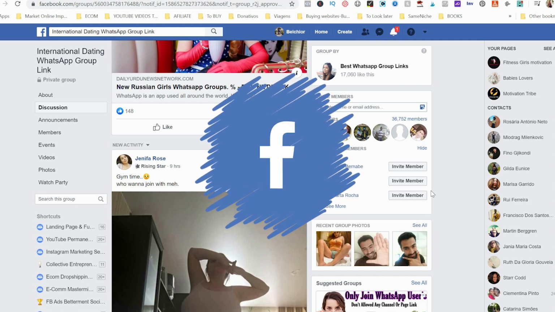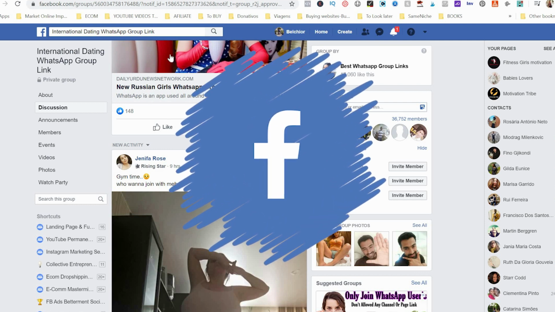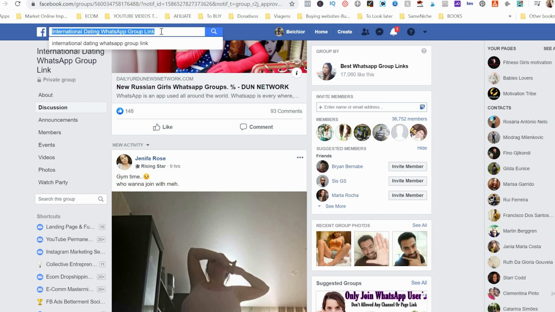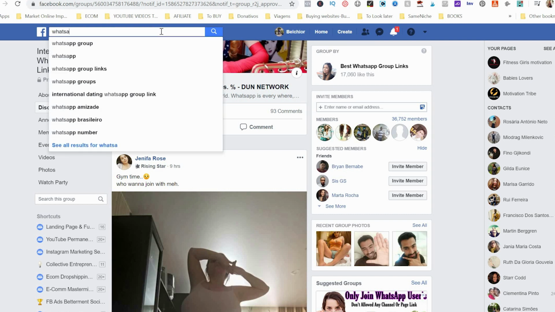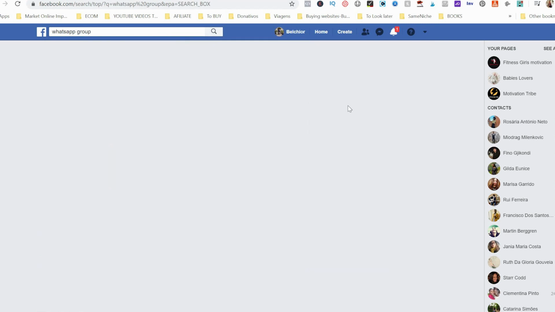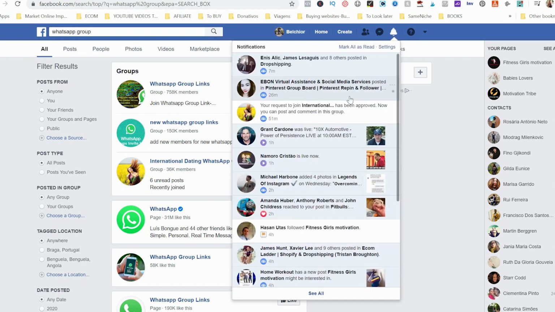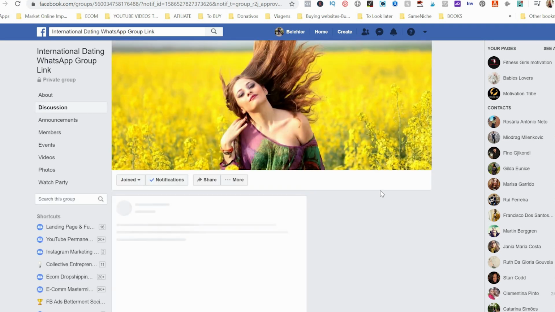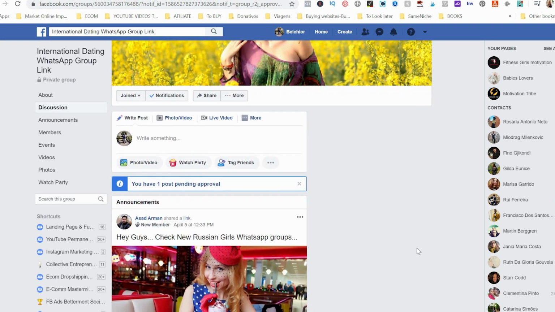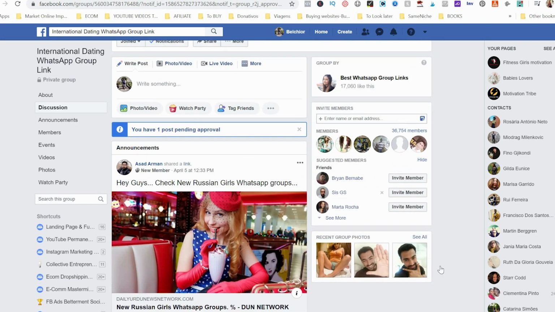Another method is using Facebook. Go to Facebook and write down, for instance, the niche that you want, or just write down WhatsApp group. This is the second method, and you start joining a lot of groups on Facebook about WhatsApp. Join these groups, and after that you will be accepted, or maybe not, it depends, but you need to join many groups so that you increase the odds of being accepted.